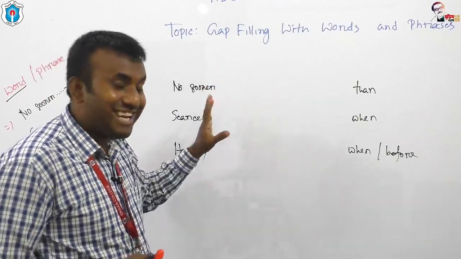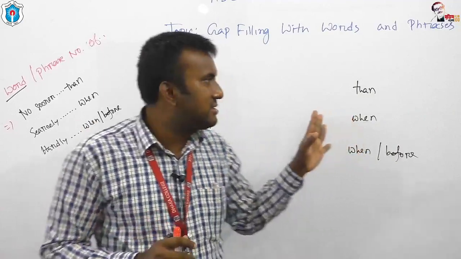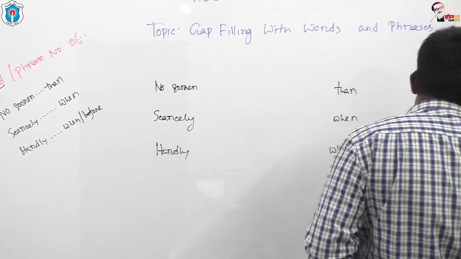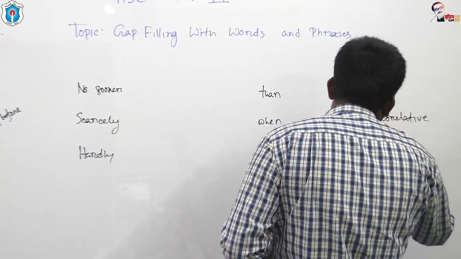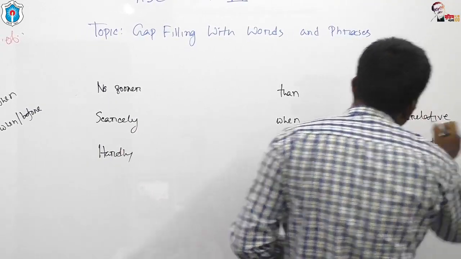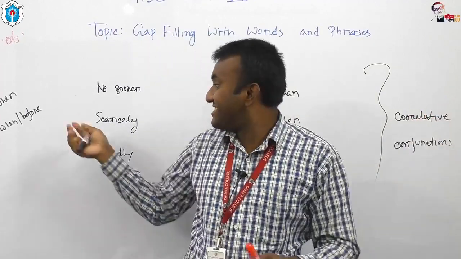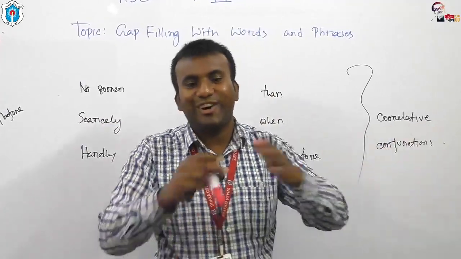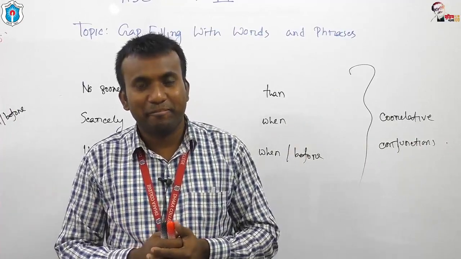No sooner... than, scarcely... when, hardly... when. We have already come to know that these are, dear students, actually, these are correlative conjunctions. Okay, no sooner, scarcely, hardly. These are called correlative conjunctions. There are a lot of correlative conjunctions.